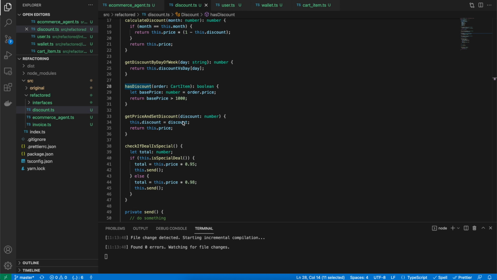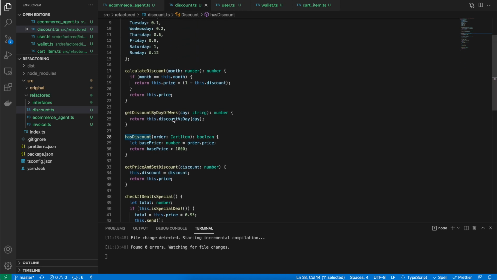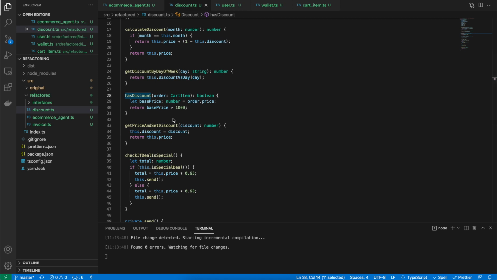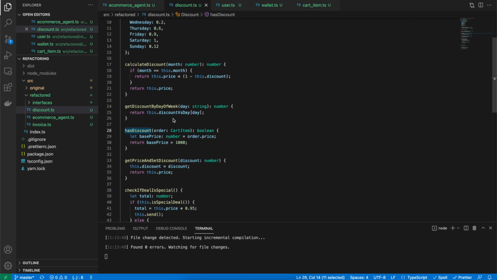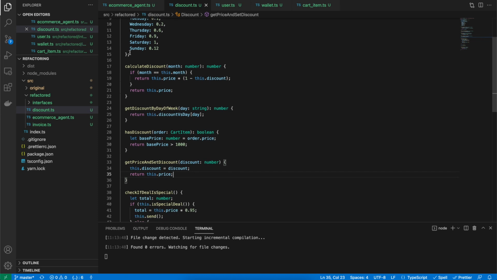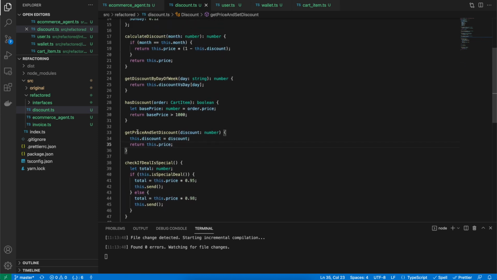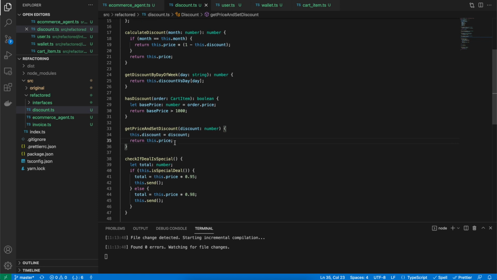The next type of refactoring that I think we can do in the discount class is to separate out setter and getters. So I can see a method here which says get price and set discount. It's not doing anything wrong here, but what if you just wanted the price? Can you do it here? No. And what if you only wanted to set the discount? That's again not possible right now.